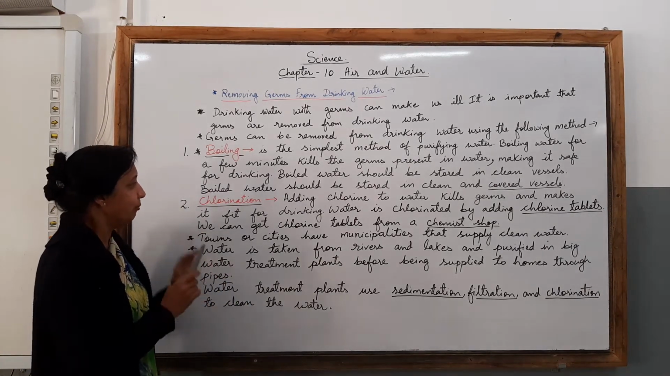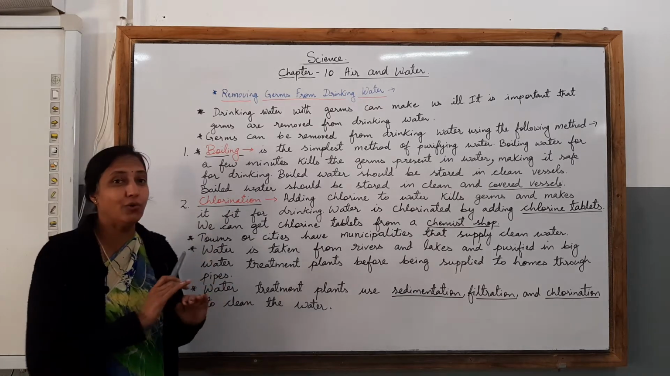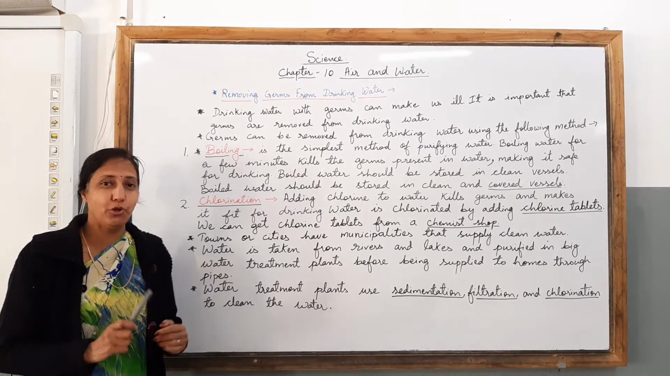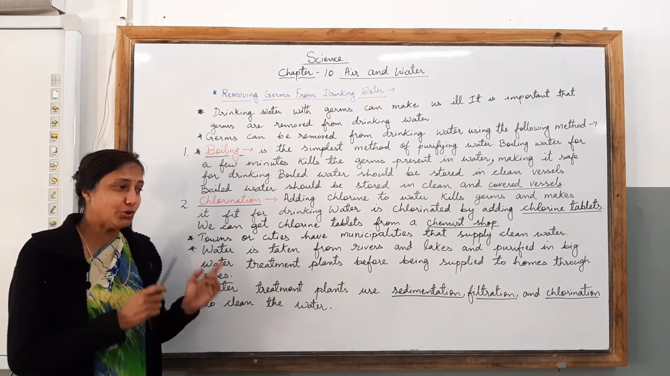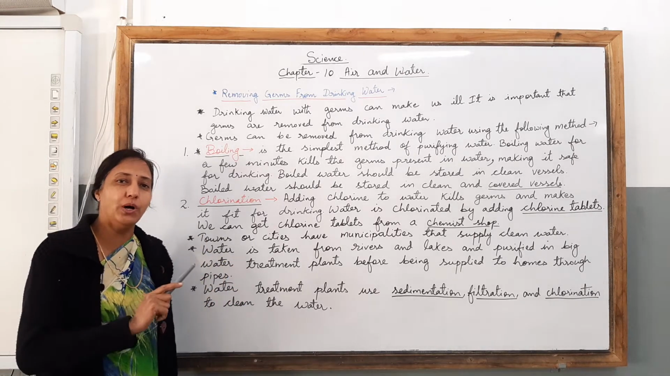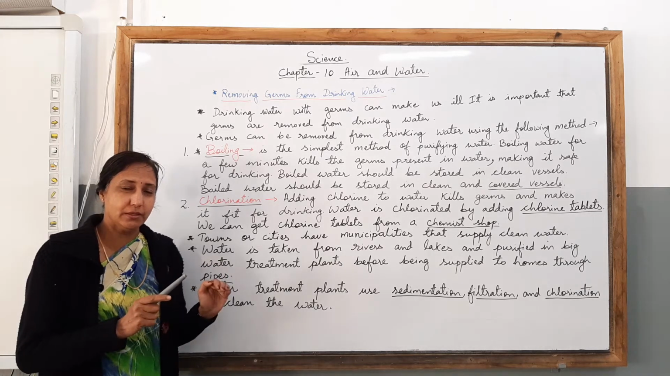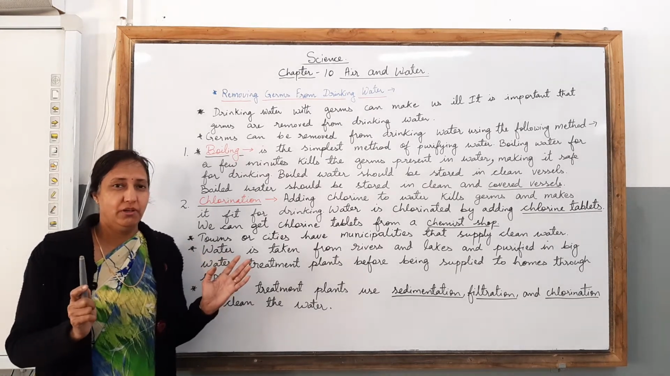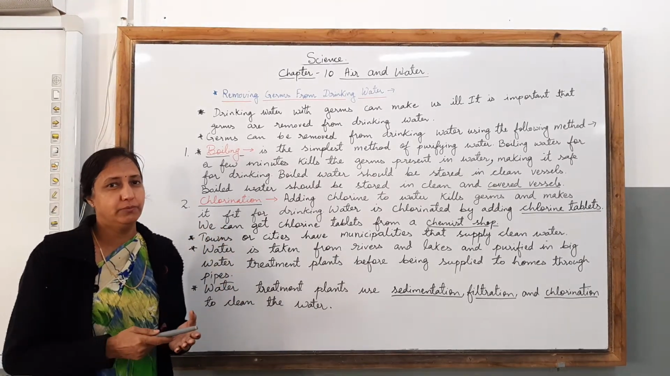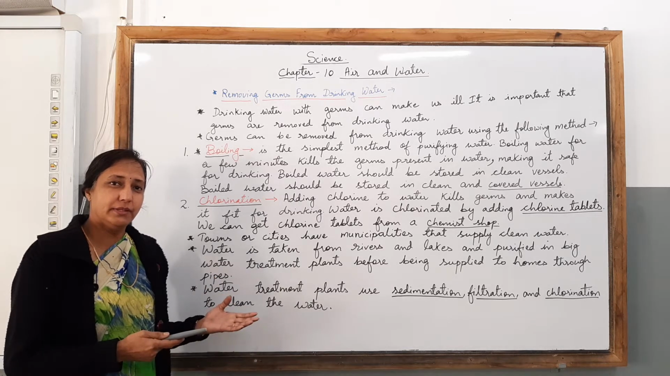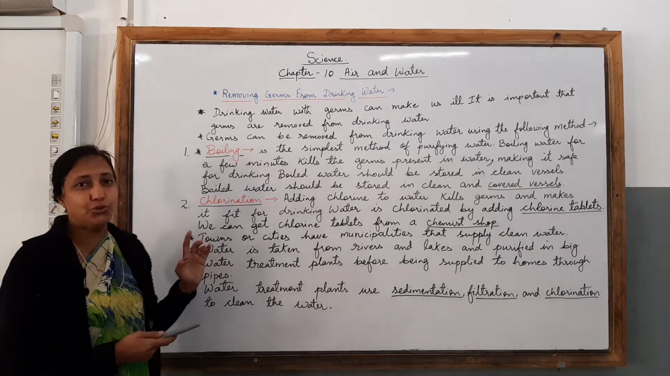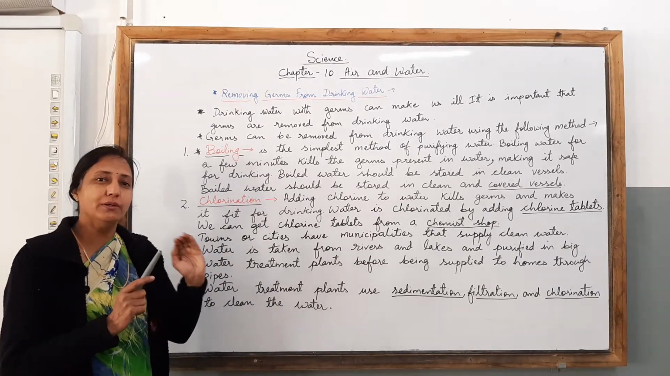Second is, children, boiled water should be stored in clean and covered vessels. Whenever children you are storing water, you must have observed your elders. They are storing water in a container which is clean and it should always be covered with a lid. It should never be left open because if you are leaving it open, then other germs in the atmosphere can enter and that water is not going to be suitable for you to drink. So always remember that you should cover the water with a lid.